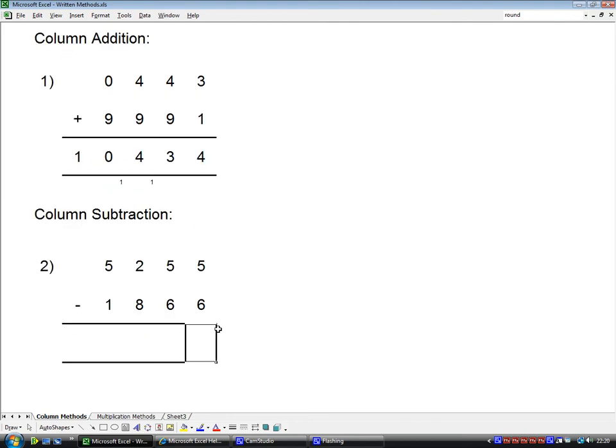Okay, so let's have a look at column subtraction now. We've had a look at column addition. So the first one we want to do is 5 minus 6, but we can't do that, okay? So we have to cross that out. Okay, reduce it by 1, so called borrowing, makes that 4, okay, and the 1 we borrowed comes over here as 1, okay, so it goes down by 1, and then the 1 comes across. So now we do 15 minus 6, which you can see is 9.